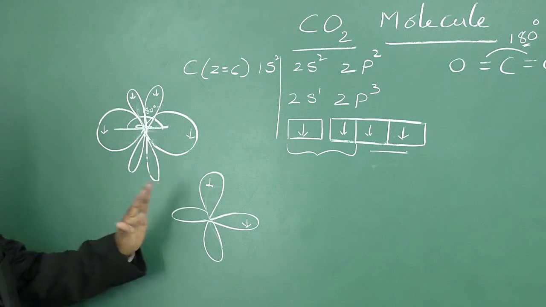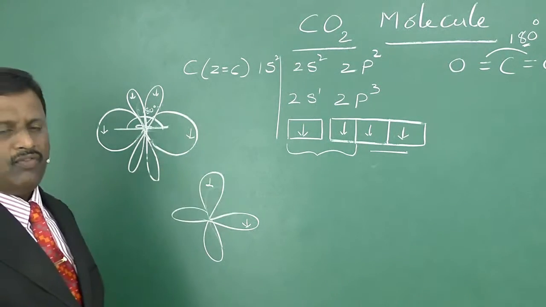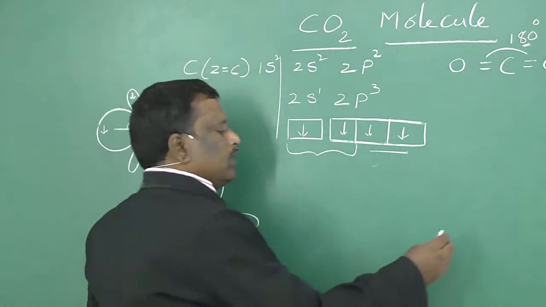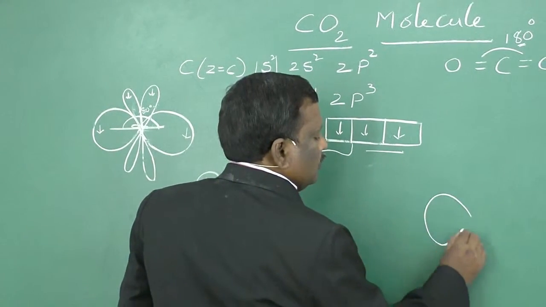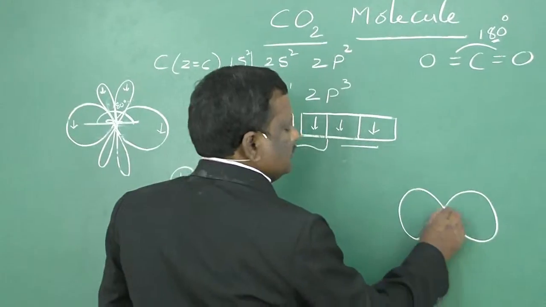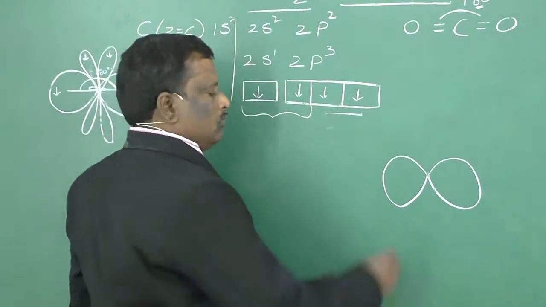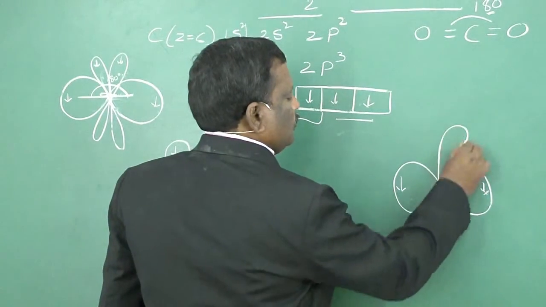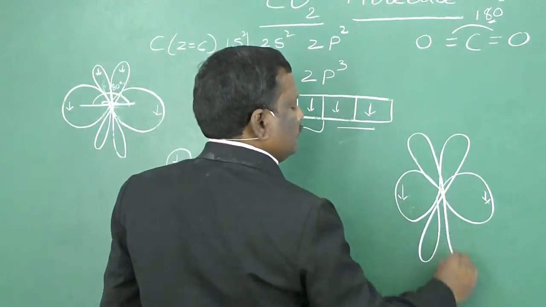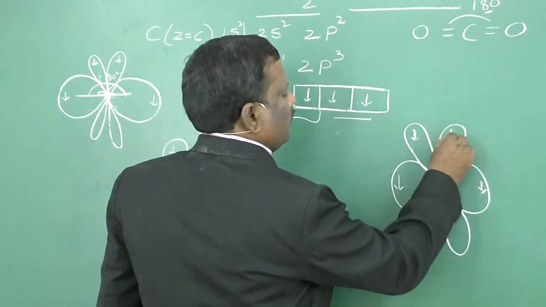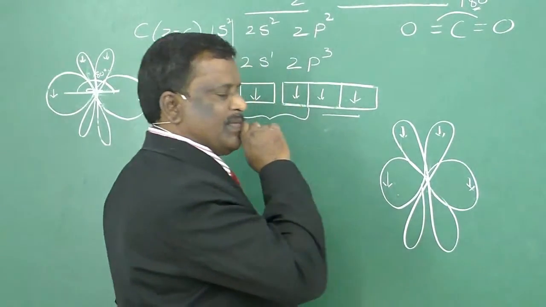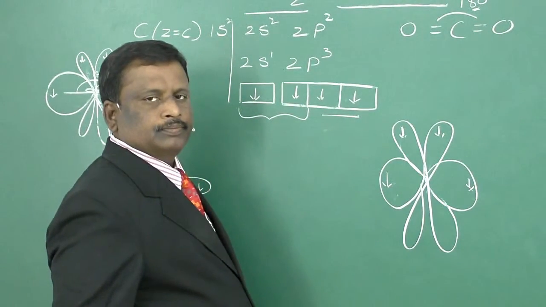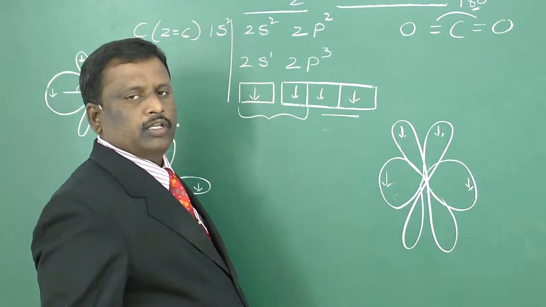Now let us observe how those double bonds are formed. Here in carbon we have two sp hybrid orbitals which are half filled, and two pure p orbitals which are also half filled. This is the position of carbon in CO2 molecule.